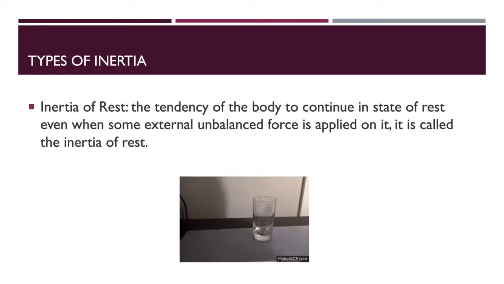The coin falls inside the glass. Why is it like that? Because the coin has the tendency to stay in the resting condition. That's why it falls inside the glass and does not go with the paper. This is called the inertia of rest.